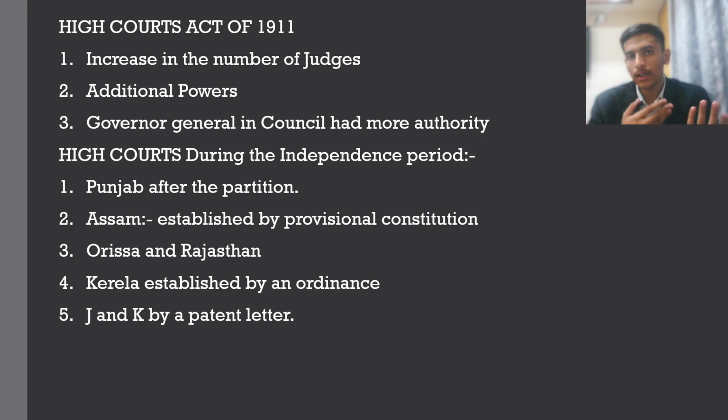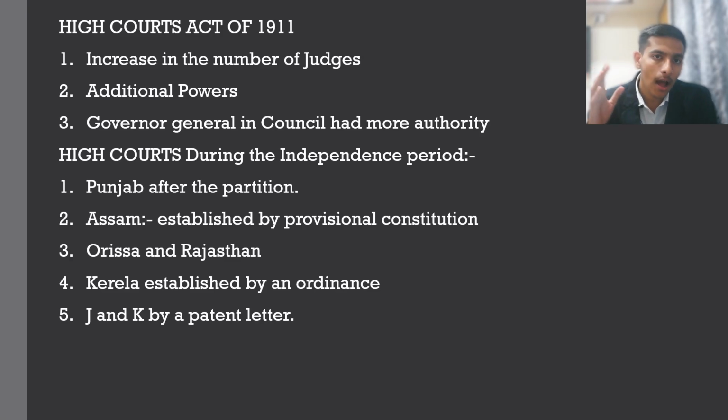What happened was, in 1861, the Governor General was there. He had more power than the judiciary. If he wanted to counter or reverse the decision of the High Court, he could do that. Here, the Governor General was again given more authority, which he had prior. So in this case, we see that there was no independent judiciary; the judiciary was for name only. Then additional powers were given to justice.